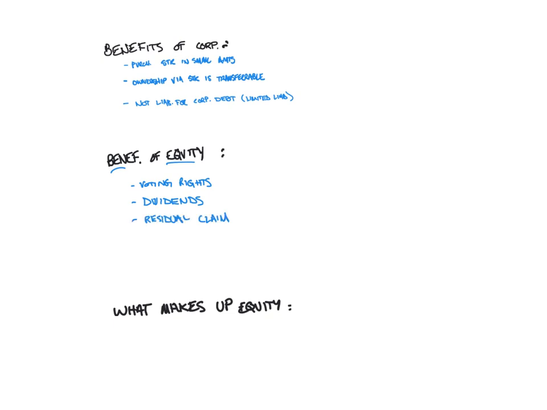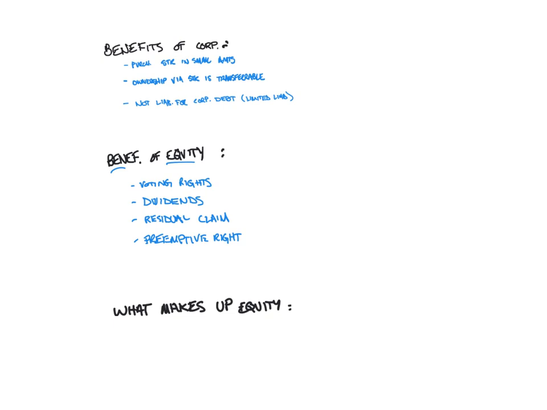Common shareholders also typically get to participate in what we call residual claim, which is where if a company ceases operations, stockholders share in any assets remaining after creditors have been paid. In other words, equity is subordinated to debt. The debtors get paid first, but then equity, common stockholders, get to participate in the distribution of the remaining assets, i.e. the residual claim.